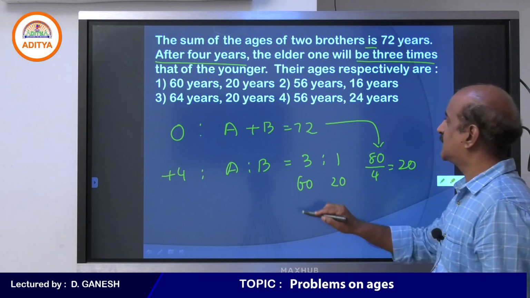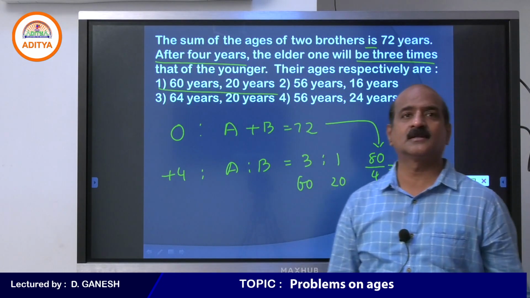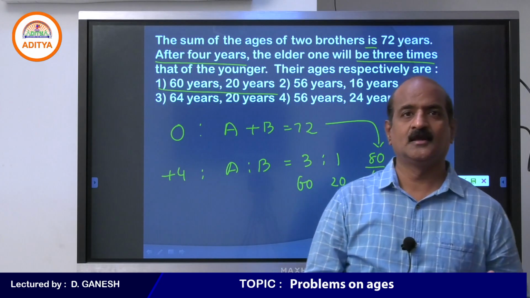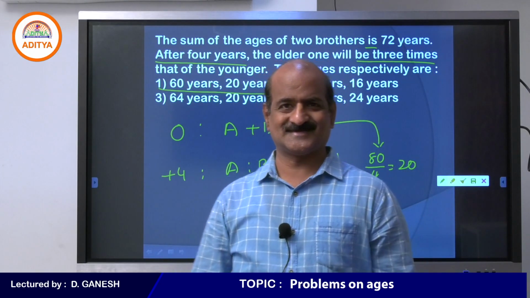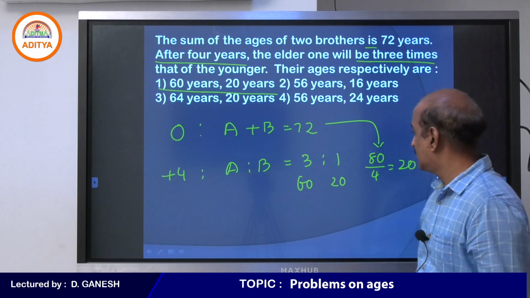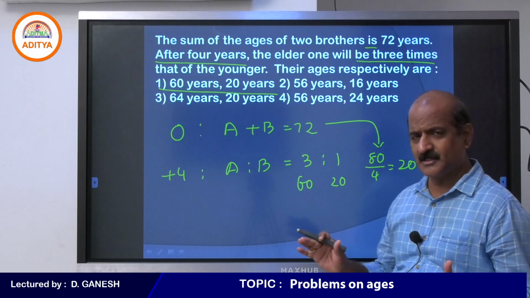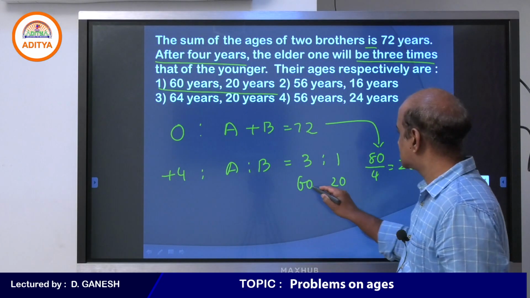Students, I think you might be confused and put the answer 60 and 20. But 60 and 20 are not the present ages. I hope you understand my point. These are the ages after 4 years.